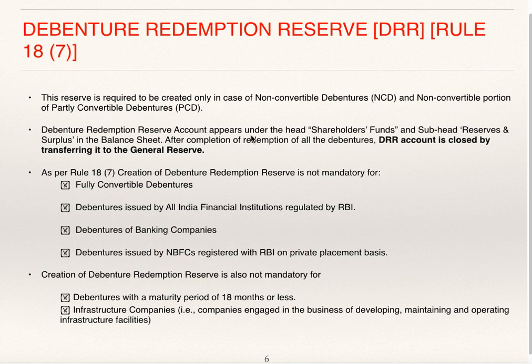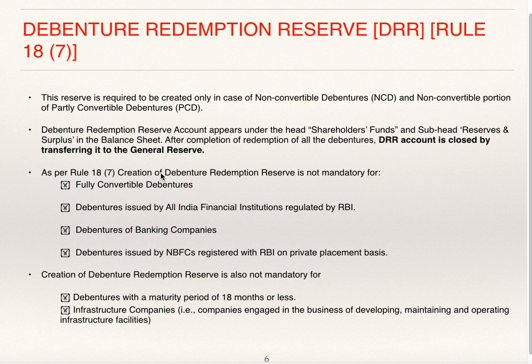Debenture redemption reserve account appears under the head shareholders' funds and subhead reserves and surplus in the balance sheet. After completion of redemption of all debentures, the DRR account is closed by transferring it to general reserve. Once all debentures get redeemed, whatever is the balance in DRR is to be transferred to general reserve.